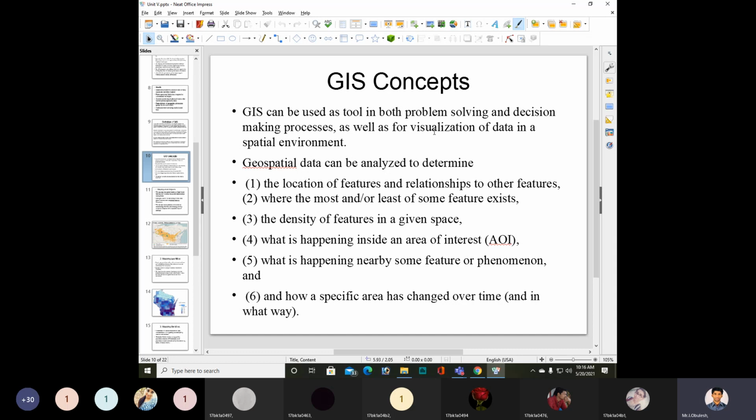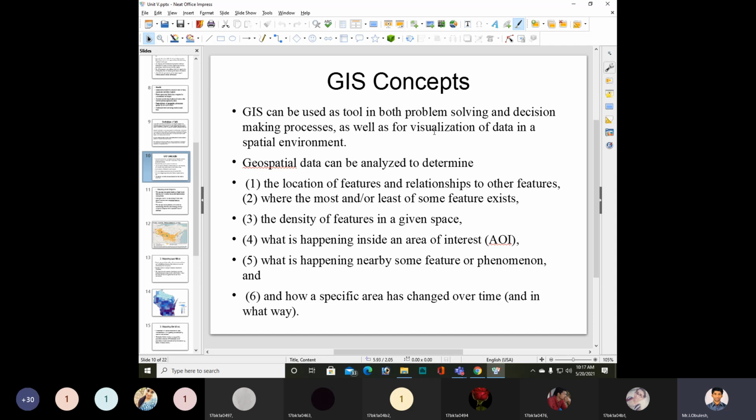So why do we need to use GIS as a tool in both the problem solving and decision making process? It is for visualization of data in a spatial environment.